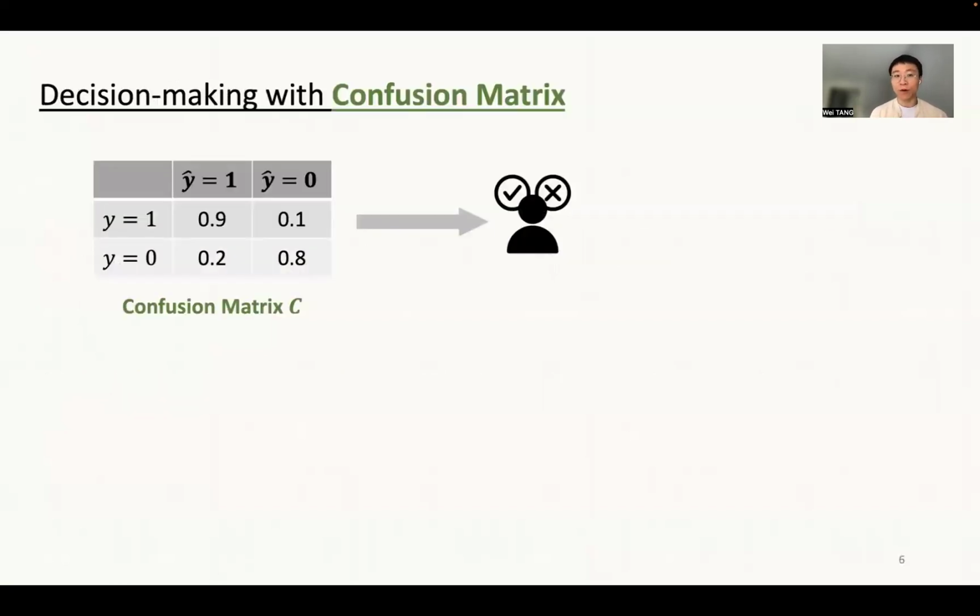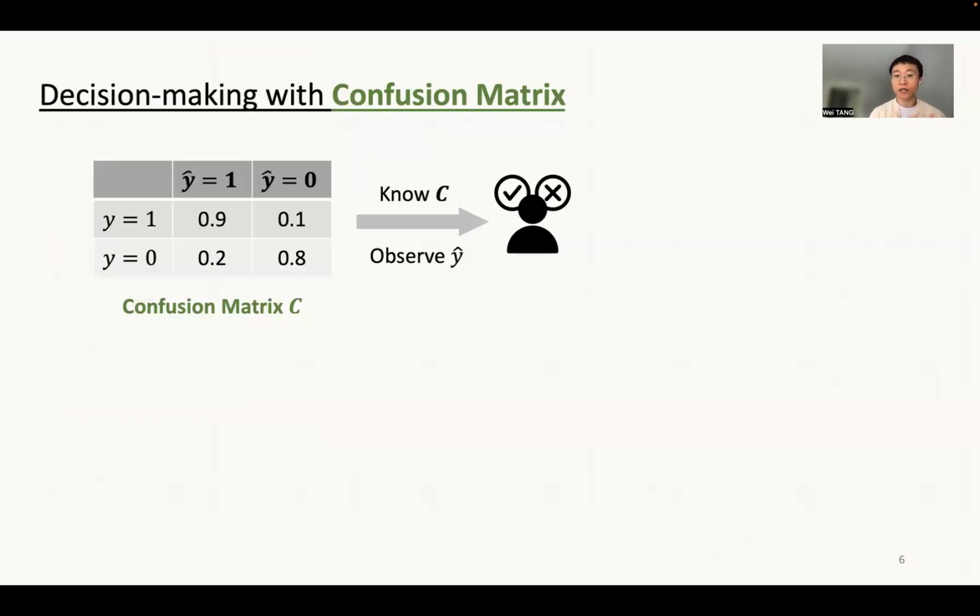Before I jump to our main results, let me briefly talk about how the decision maker makes decisions when provided with predictions. In practice, the decision maker not only observes the predictions provided by the AI algorithm, but is also informed how accurate or informative the prediction is.